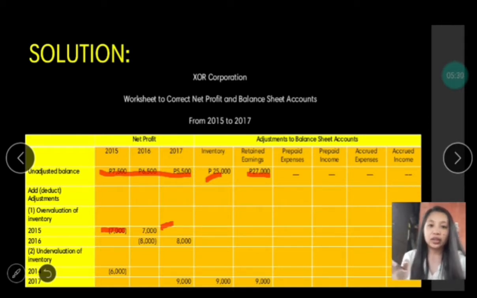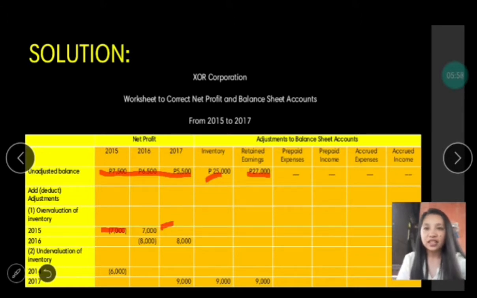And also for 2016, we should do the same for the 8,000. Since we have an overstated inventory in 2016, we have to deduct it, and on the following year, which is 2017, we have to add it in order to equalize or to counterbalance the error to fix it. And then we also have an undervaluation of inventory. On the year 2014, we have 6,000.